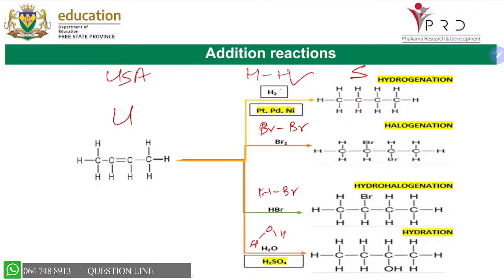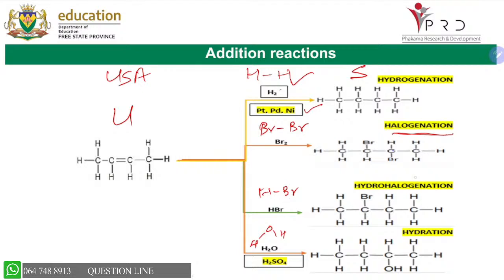And then for bromination or halogenation, when we are adding Br2, we don't use a catalyst. This is a spontaneous reaction that takes place. You will see when you do the testing of alkenes that we use bromine water there in order to see the addition reaction. So hydrogenation has reaction conditions, the bromination or halogenation does not.